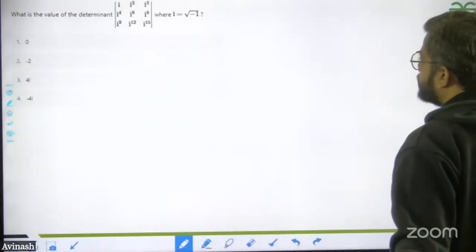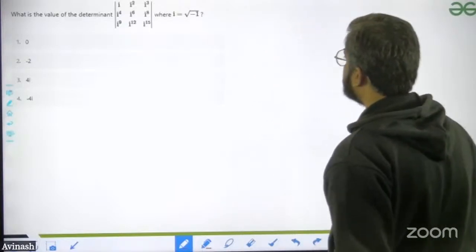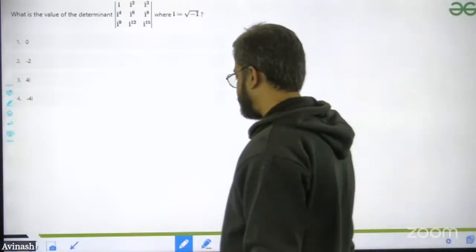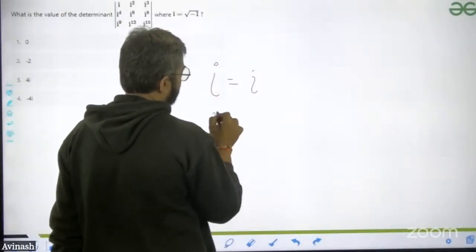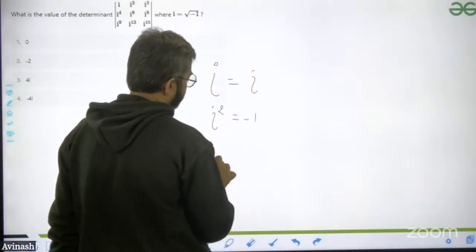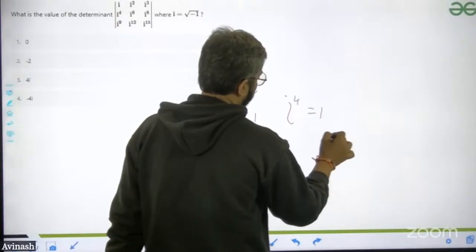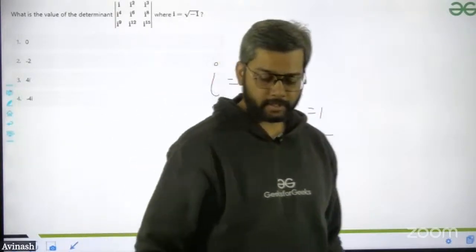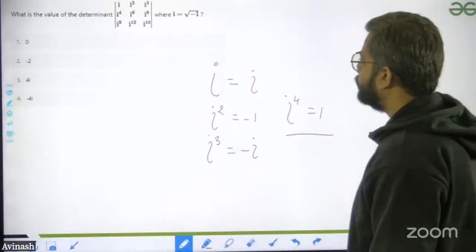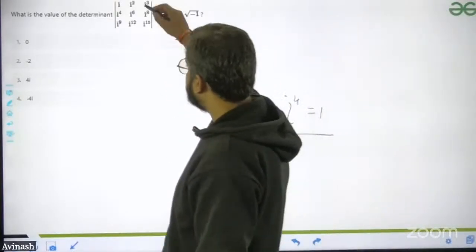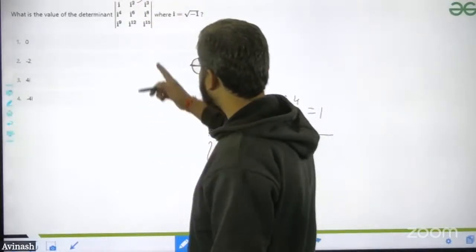Next, what is the value of the determinant with entries i, i squared, i cubed, i^4, i^6, i^8, i^9, i^12, i^15? Before proceeding further, I want to make sure that you remember this part: i squared is equal to minus 1, i cubed is equal to minus i, and i^4 is equal to 1. Just remember these four things, and on the basis of that you can evaluate this. i is i, i squared is minus 1, i cubed is minus i, i^4 is 1.